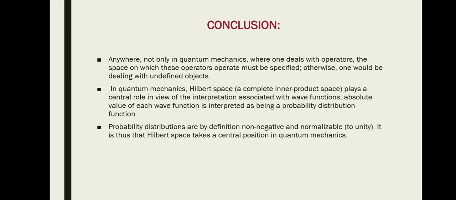Through this Hilbert space concept, we can represent and measure certain values, certain eigenvalues, with the state vectors and state functions in the form of column vectors. In this Hilbert space, we represent the state vectors as column vectors and we perform certain operators.